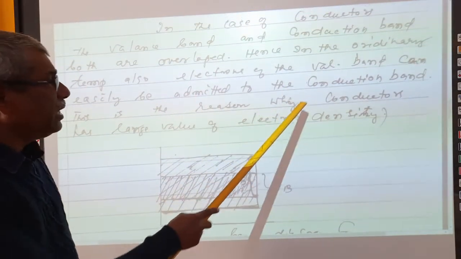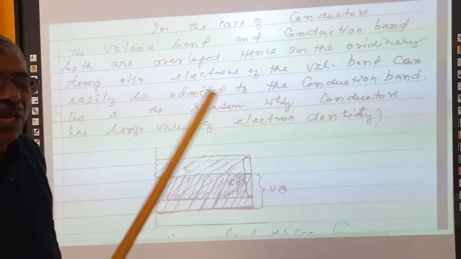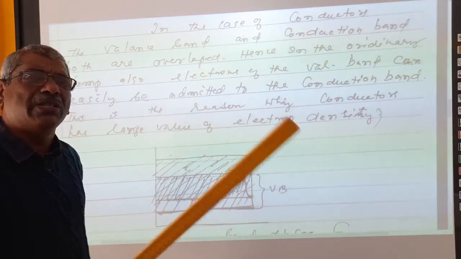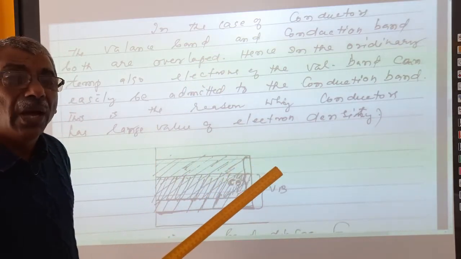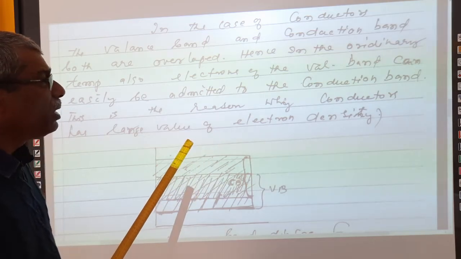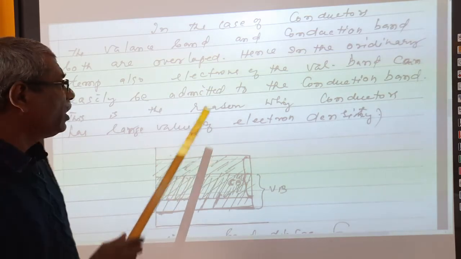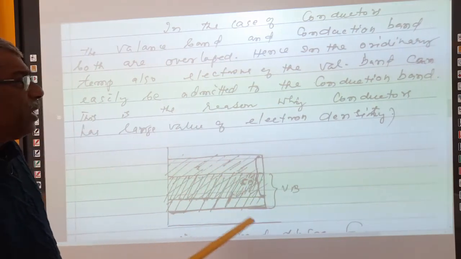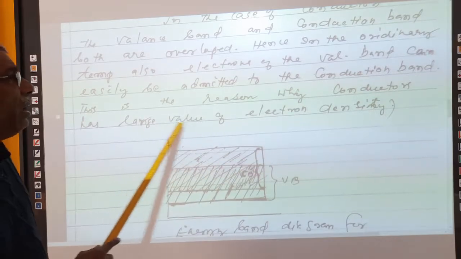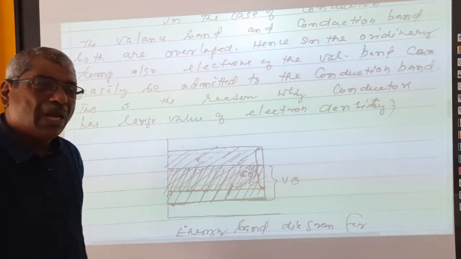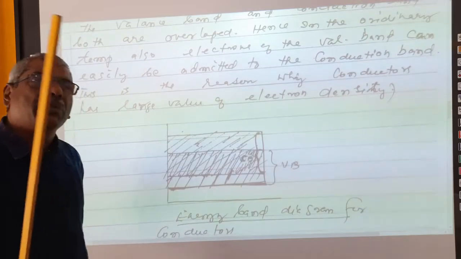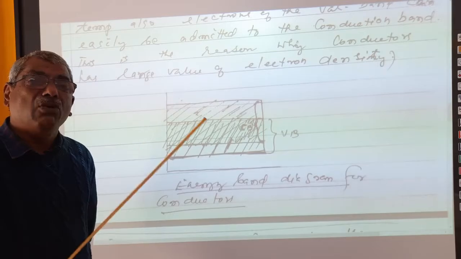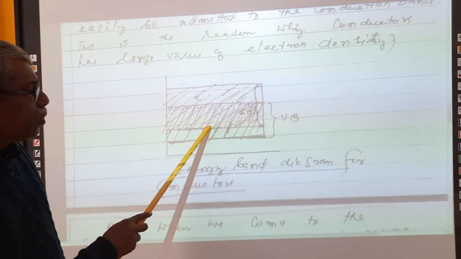So that can be easily admitted. That means the electrons of the valence band can be easily admitted. Even at a very low temperature, electrons can easily become free and become conduction band electrons, and conductivity can be carried out easily in those materials. Such materials are called conductors, right? That is why conductors have a large value of electron density. The electron density of conductors is very high because the electrons of the valence band can very easily reach the conduction band. This diagram shows that only.